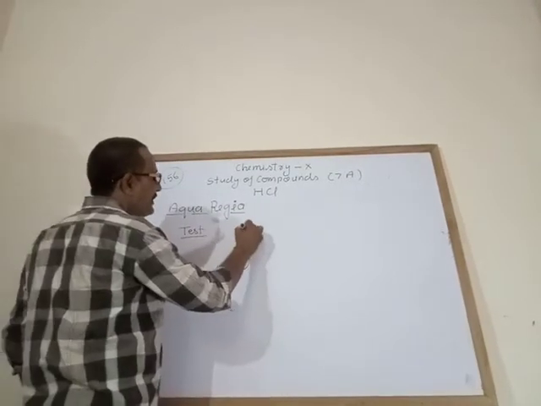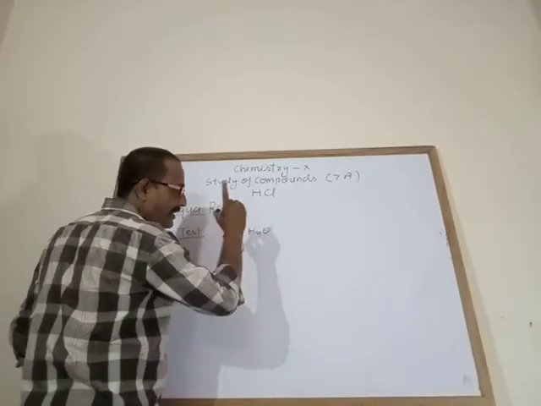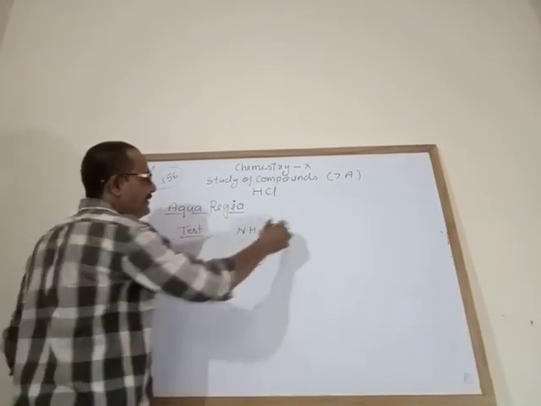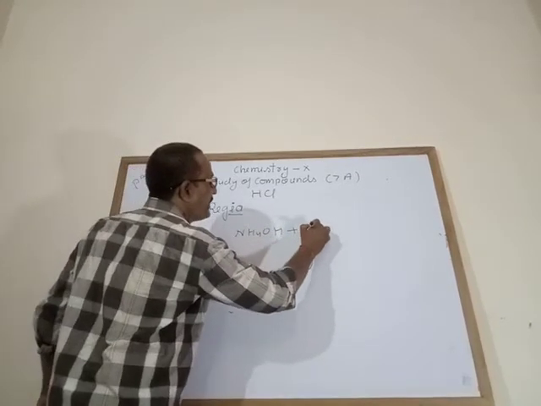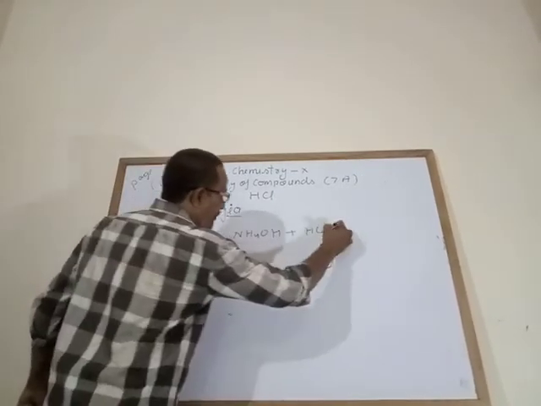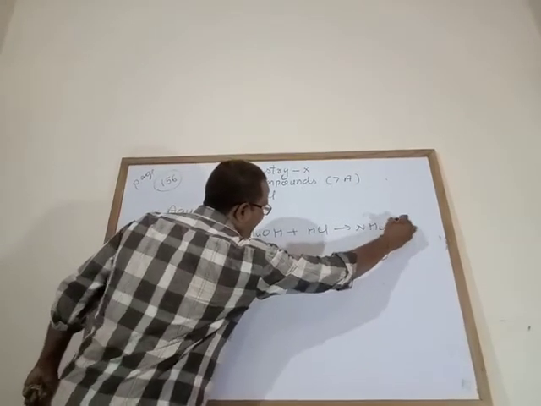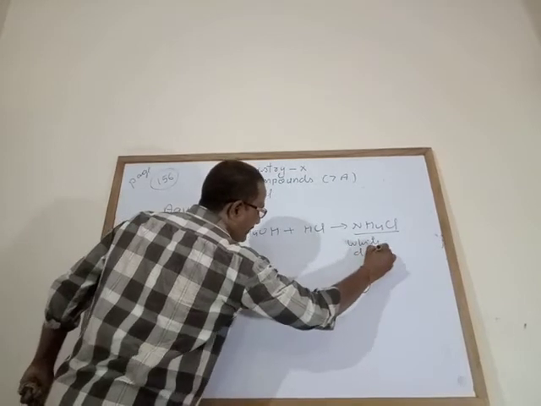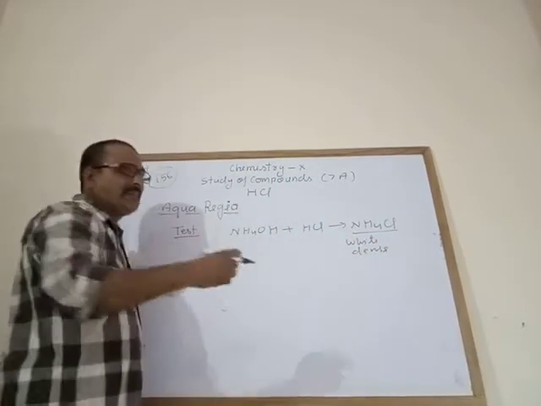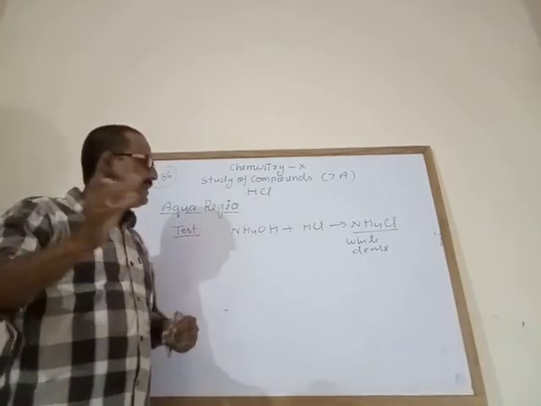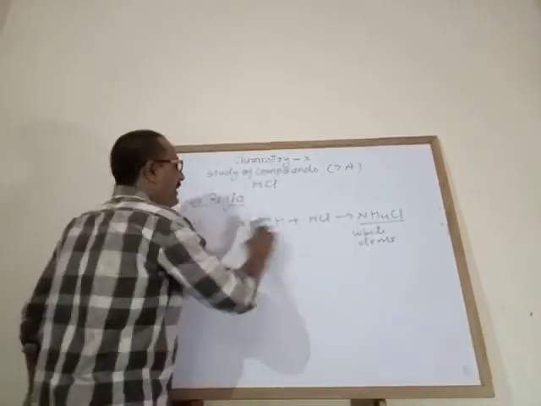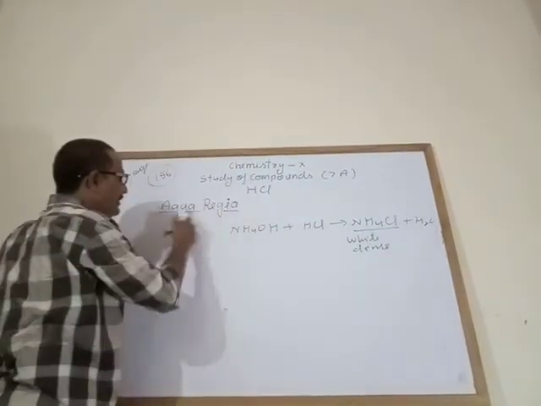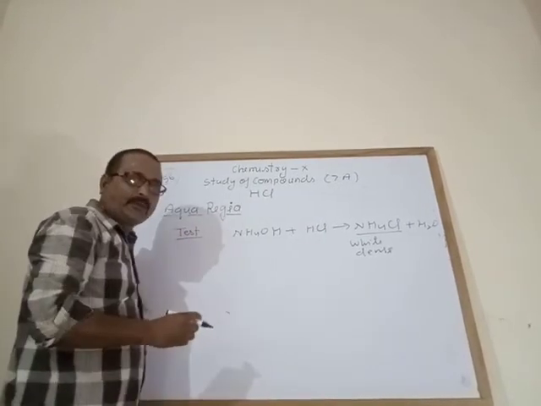When a glass rod dipped in a solution of ammonium hydroxide is brought near the jar of hydrogen chloride gas, it forms white dense fumes of ammonium chloride, like white smoke. You can find that easily. White dense fumes of ammonium chloride and water. This is the first test of hydrogen chloride gas or hydrochloric acid.